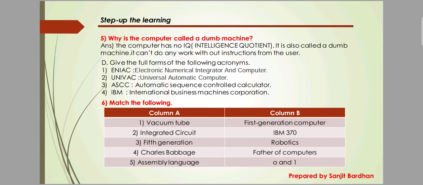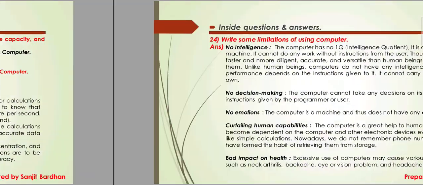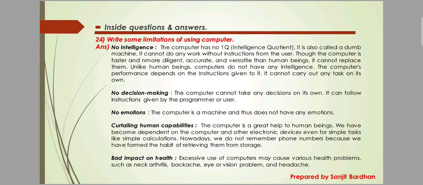Next is Charles Babbage. We all know that Charles Babbage is the father of the computer. Next is assembly language. Assembly language means binary digits 0 and 1. These are the questions of the exercise, and I have already provided 24 inside questions and answers.